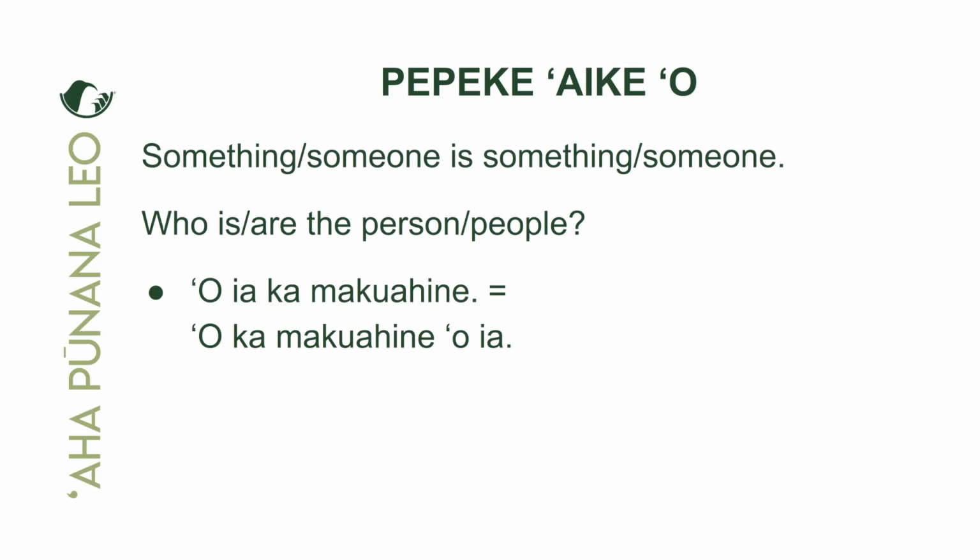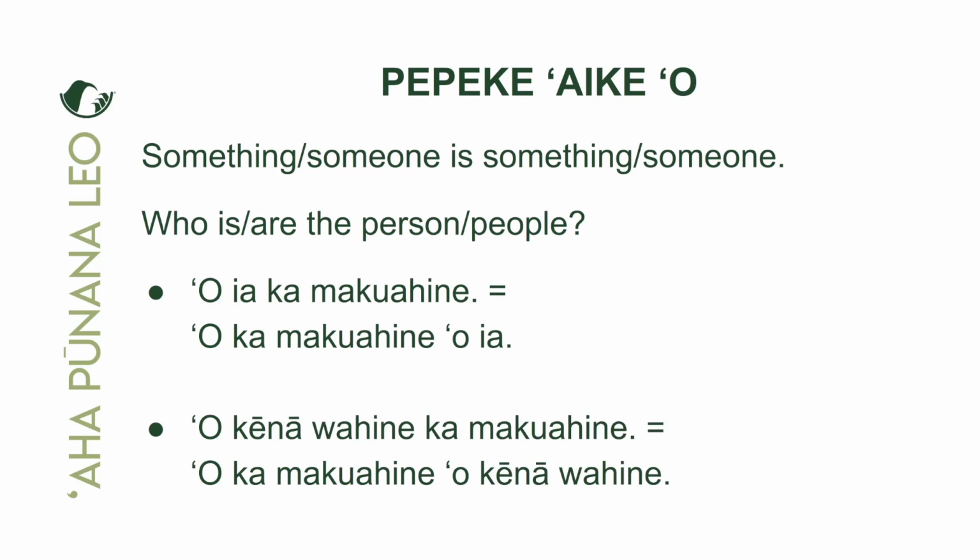So oya kamakuahine is what? What do you guys think? Right. So oya means he, she, or it, right? In ʻŌlelo Hawaii. So what we're saying here, okay, she is the makuahine. Oya kamakuahine. Okay, it's not the wahine over there by the door. It's not the wahine by the couch. It's her right there. Oya. She is the makuahine. In the second version is okamakuahine oya. And what are we emphasizing here? I, the mother. She is the mother. She's not the auntie. She's not the grandma. She is the mother. All right. Next example.